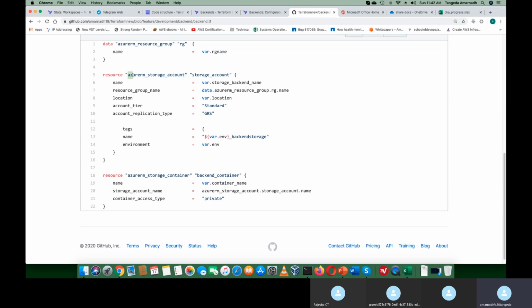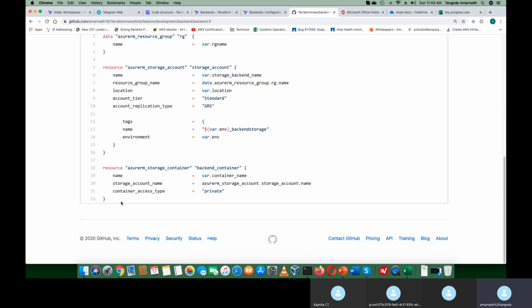As I said, the cloud provider is AzureRM and the type of resource is storage account. So I gave a logical name, storage account. Then the name of that backend, whatever it could be, some name from variables. I'll show you the variables as well right now. And the resource group, see the name, see the syntax, how exactly I'm giving it. Please remember this. I'm taking from data.azure, which was the data fetched from the above data resource, so I'm going to get the value here. Then the location and account tier standard, the replication type GRS, and tags for my information. This will create my storage account.